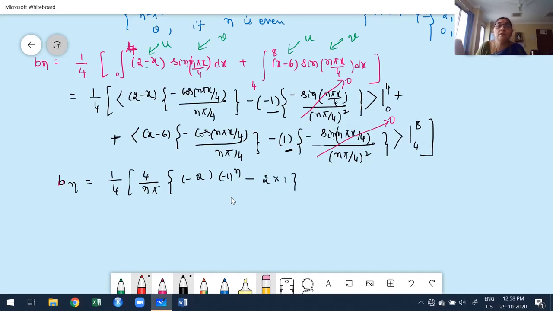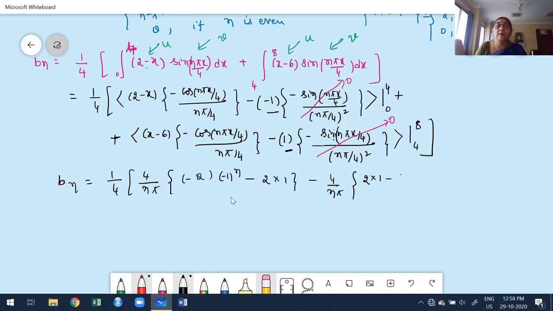I'll move to this. I'll keep minus 4 by n pi outside. Apply the upper limit. What's the upper limit? 8 minus 6, which is 2. Once you put x as 8, cos of 2 n pi. What is cos of 2 n pi? It is 1. We already discussed. Minus 4 minus 6.